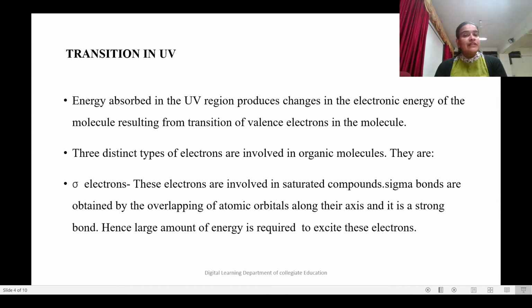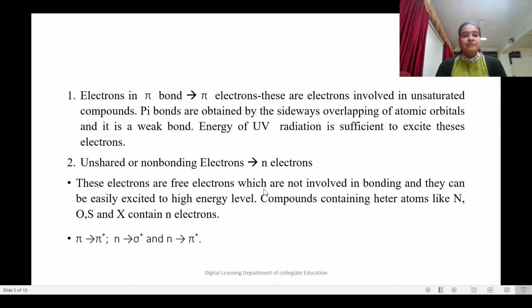When it comes to electronic transitions, we should know which different types of electrons are present in an organic molecule. The electrons are sigma electrons, pi electrons and n electrons or non-bonded electrons. Sigma electrons are there in all saturated and unsaturated molecules as there will be sigma bonds. The electrons involved in sigma bonds are termed sigma electrons. As it is a very strong bond, it is really difficult to excite a sigma electron. Too much energy is required to excite or cause the transition of sigma electrons.